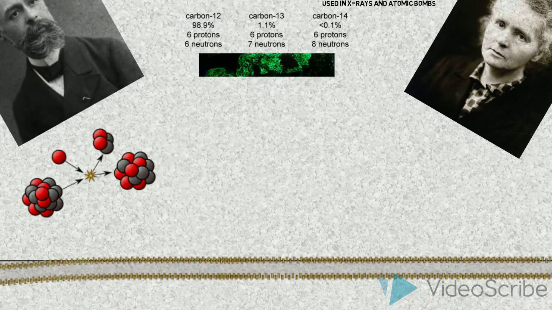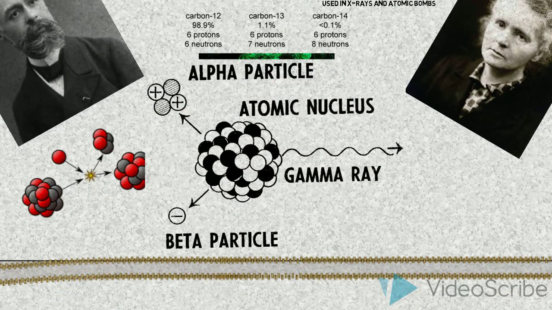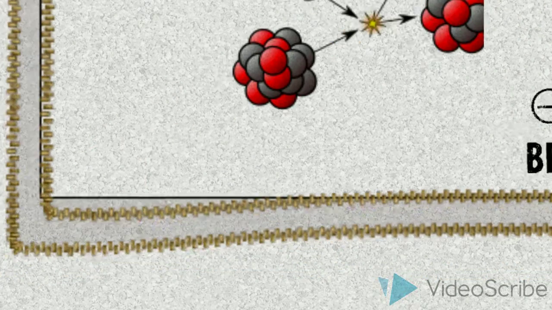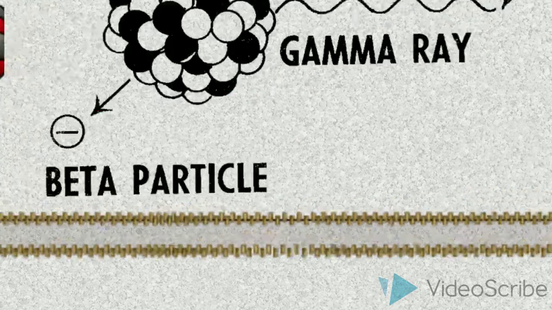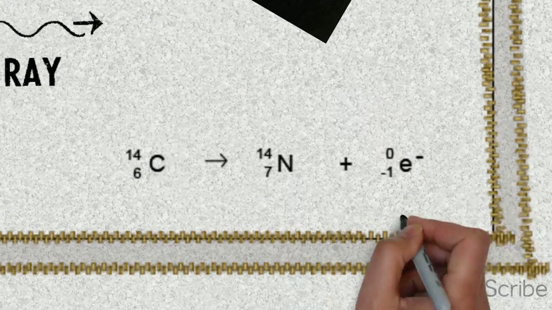There are 3 ways an unstable nucleus can decay. It can give out alpha particles, which are 2 protons and 2 neutrons, the same as a helium nucleus, or beta particles, when an extra neutron turns into a proton, which releases a high-energy, fast-moving electron, and gamma rays, high-energy electromagnetic radiation. When radon emits an alpha particle, it decays into polonium, and carbon-14 decays into nitrogen when it releases a